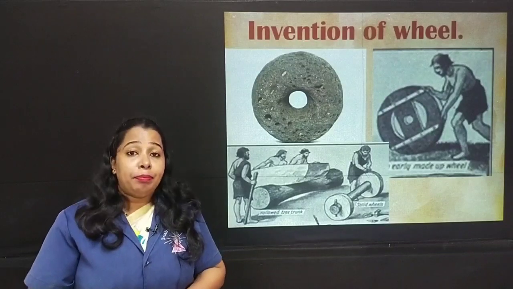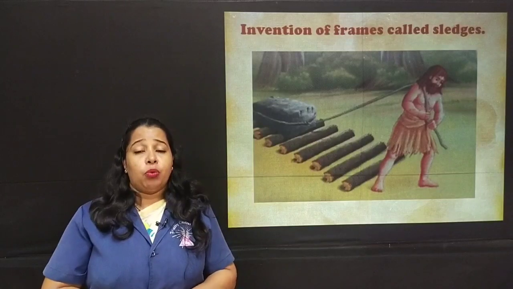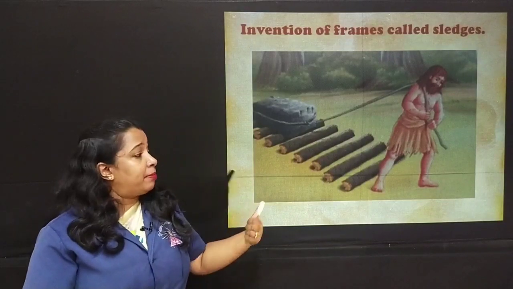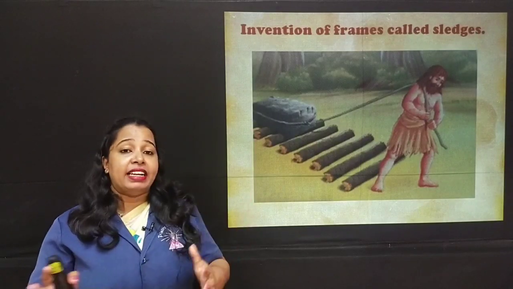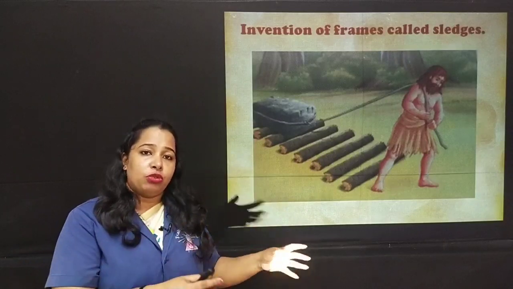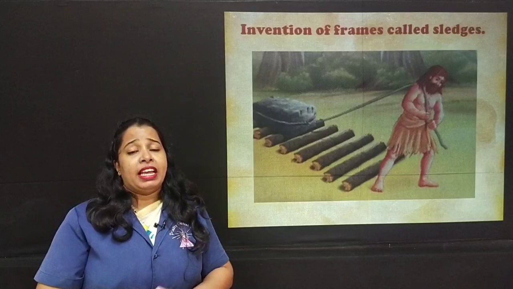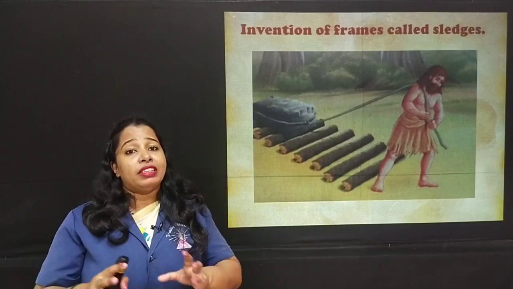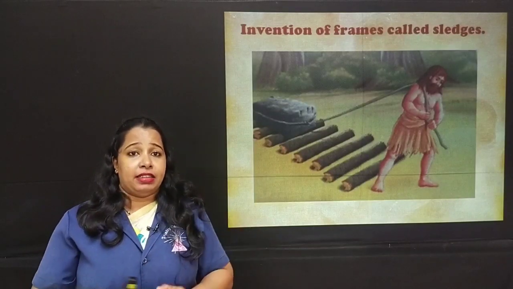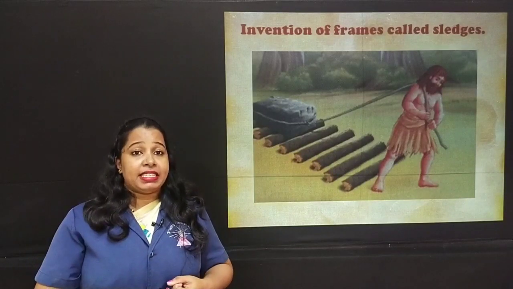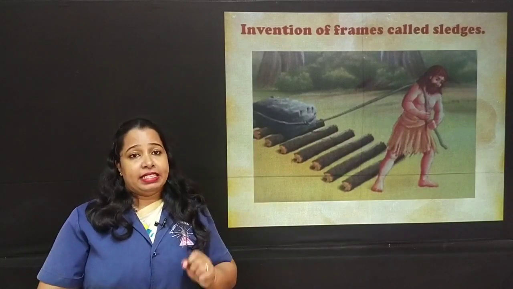Then they got another plan. Invention of frame called sledges. What they did is, they prepared frames made out of wooden logs or sticks. They made the frames and they placed the goods on those frames, and using a rope they used to pull the goods. Either man used to pull the goods or they made animals to pull the goods. They found it a little easier. So initially they used animals, then they used wheels, then they used these frames called sledges.